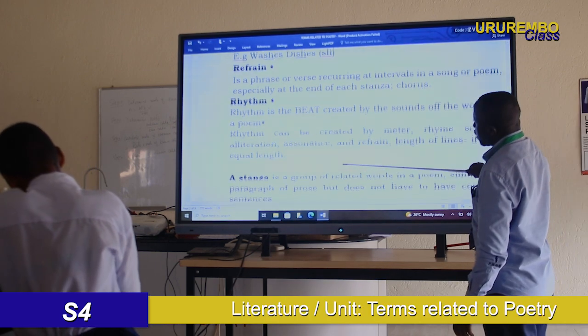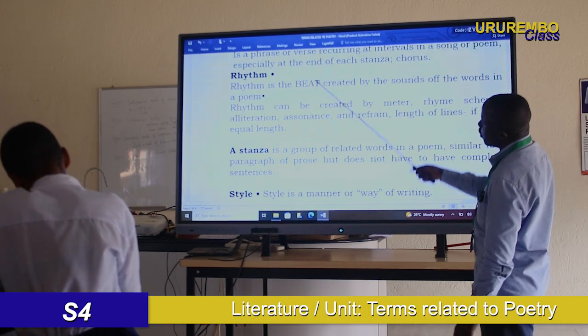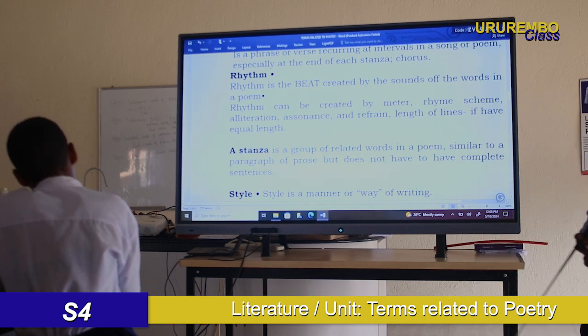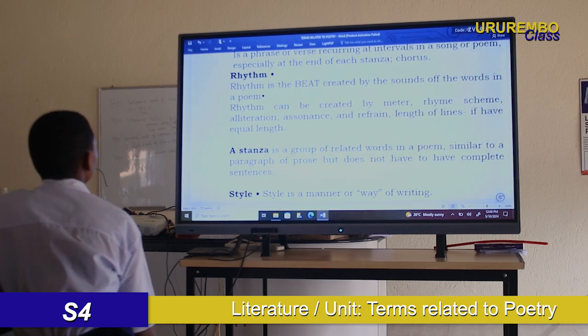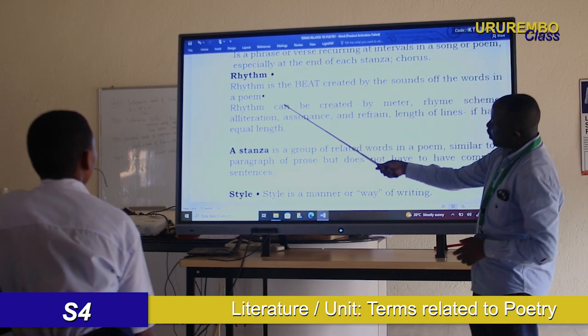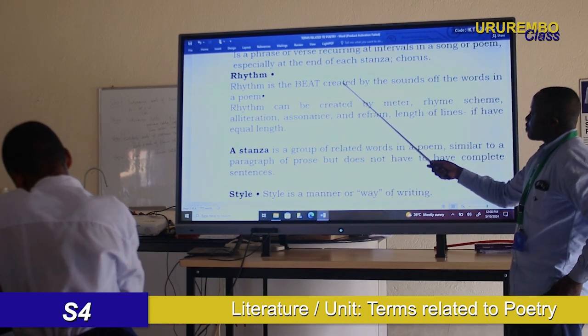So then, rhythm. What is a rhythm? Dear student, what is a rhythm? Rhythm is the beat.